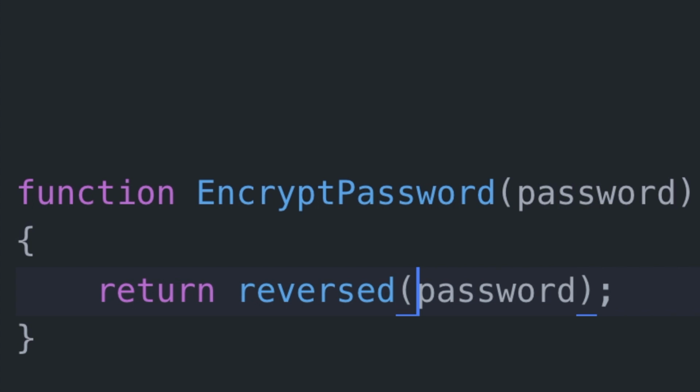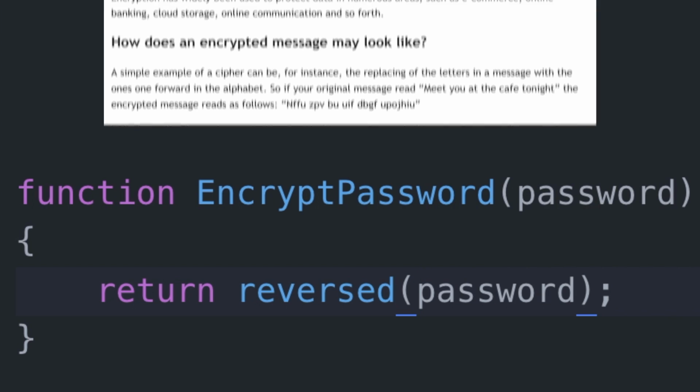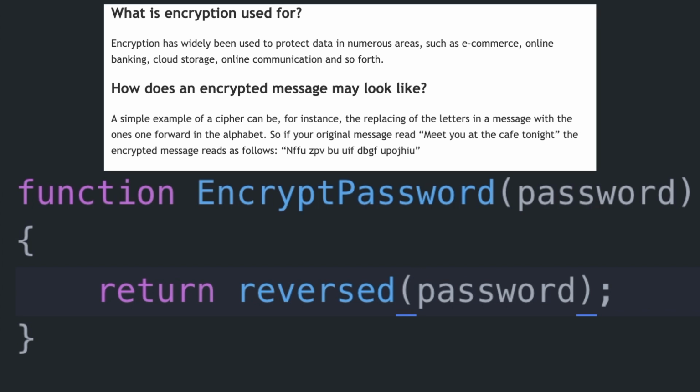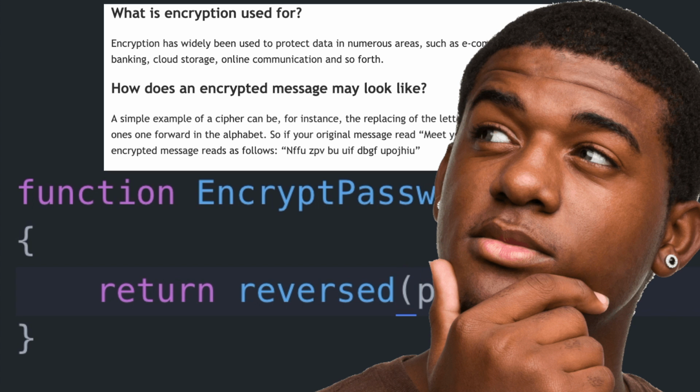So right here, we're looking at a real world example of most likely some of the most dangerous code you could ever write. Here, we're looking at a function that's serving as a password encryptor. Since the main objective of encryption is to protect your password, can you spot the very obvious problem that's present in this code? This shouldn't even take long.